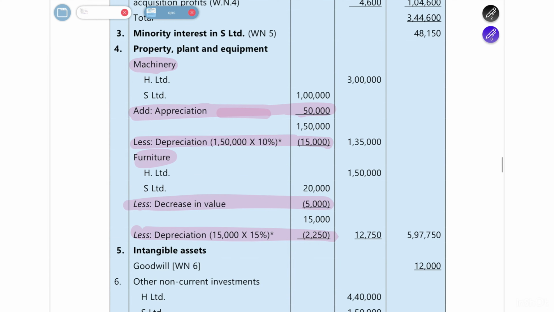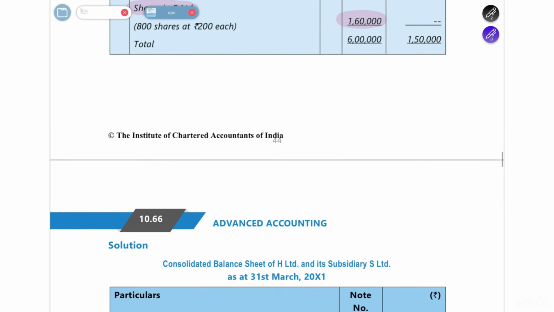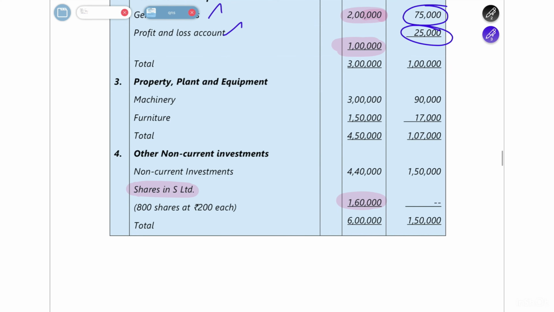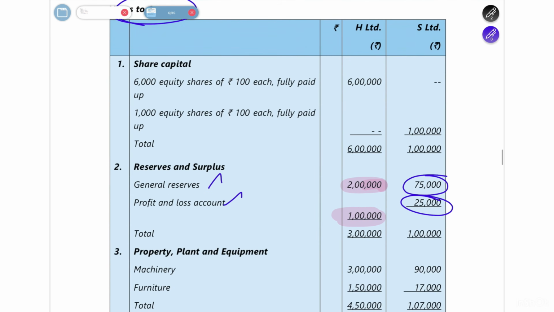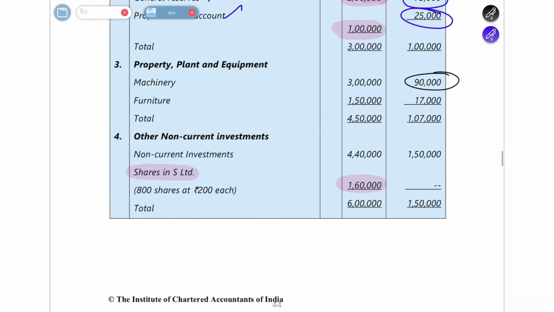So instead, okay, wait, let me just show you this one. How will you do the adjustment for this? So in your book, what was the balance of machinery? One second, is this on date of consolidation? Yeah. So take this machinery balance.